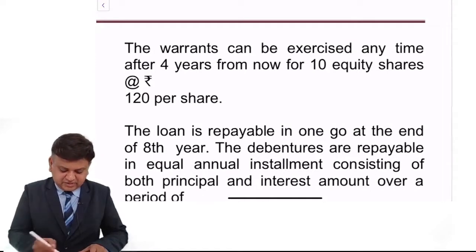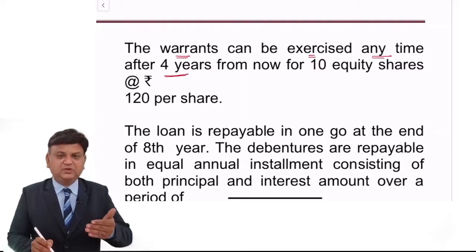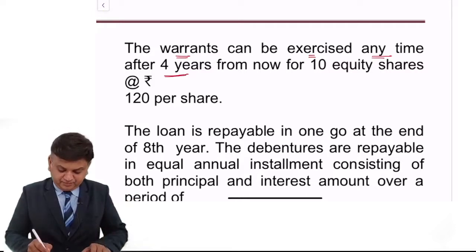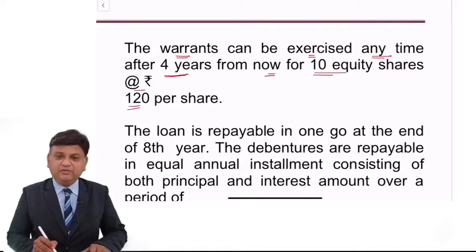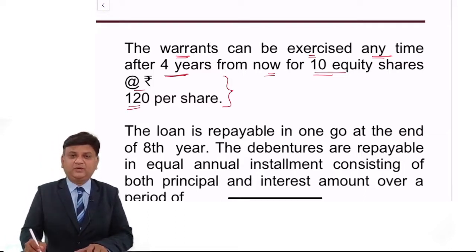See, the question says that the warrant can be exercised anytime after 4 years. Okay, after 4 years you can buy equity shares of the company based on this warrant, from now, for 10 equity shares at the rate of rupees 120 per share. So what will happen, dear students? Whatever may be the spot price, you will have an entitlement to purchase the equity shares of the company at 120.